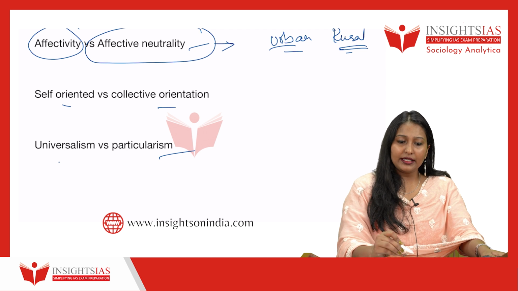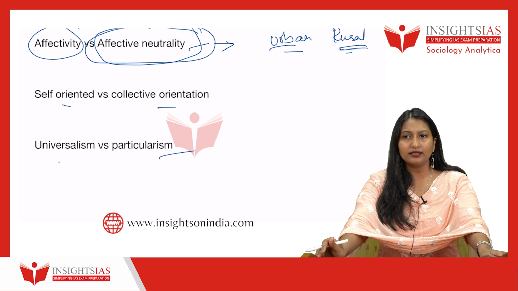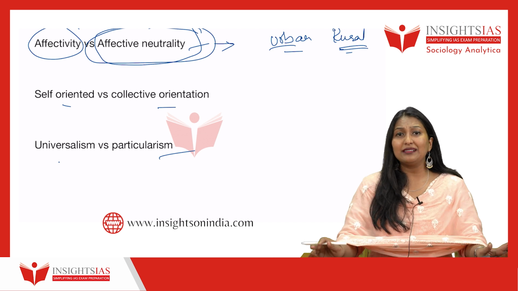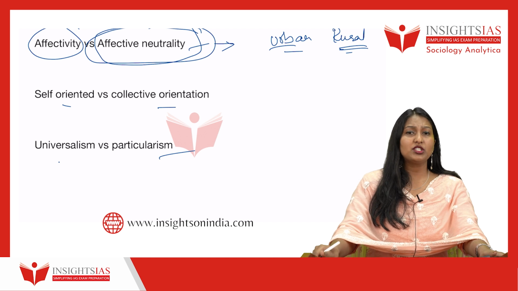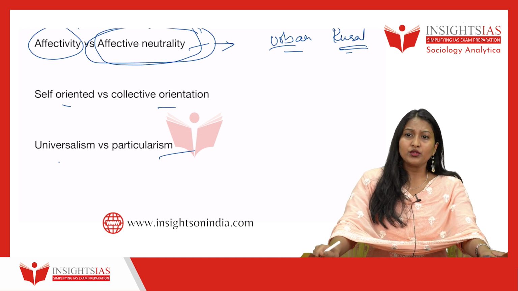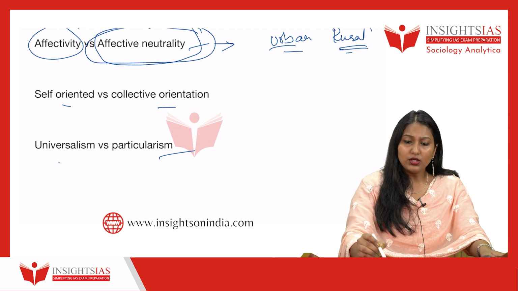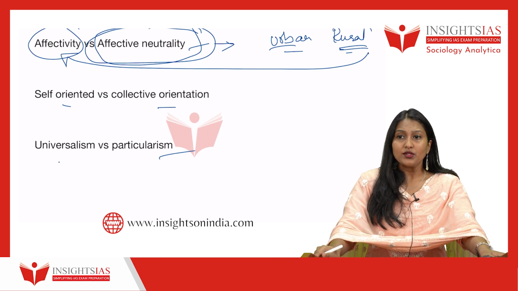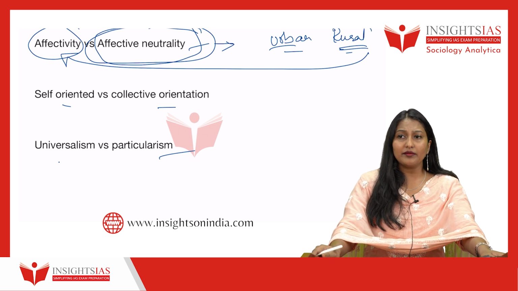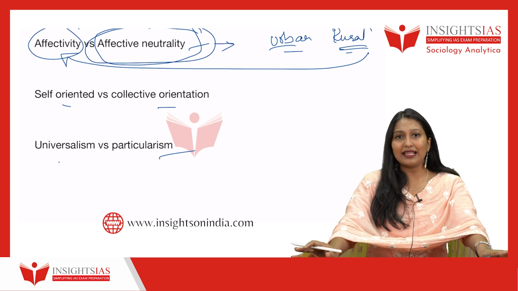See, in urban society, they will drastically go for effective neutrality. That is, if there is any form of economic transaction, they will be effective neutral. They don't care who you are or which kin group you are coming from. Whatever the economic transaction is, they will just do it. Whereas in rural society, mostly they will have effectivity. If anything has to be done, they will know who you are, your family, your background. Based on that, they will have some sort of attachment.